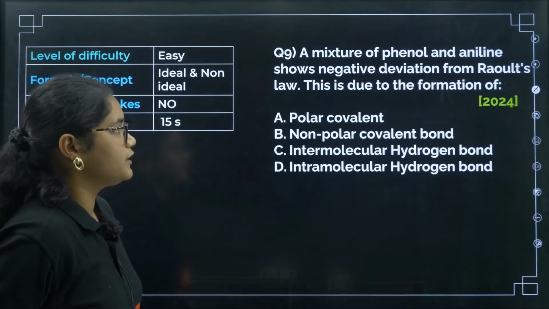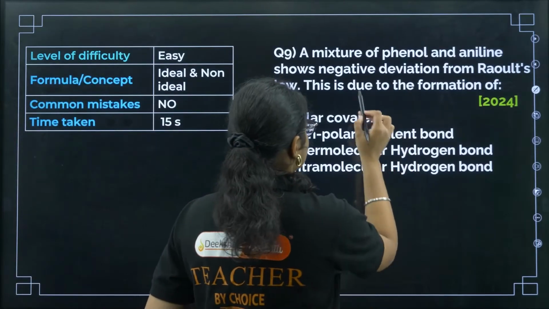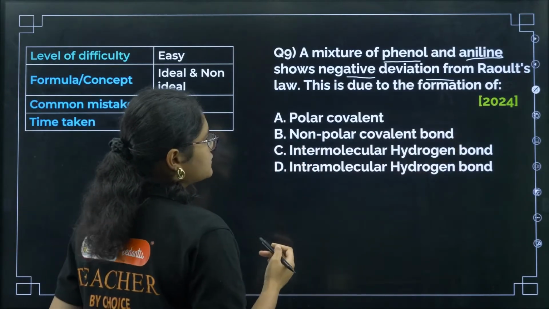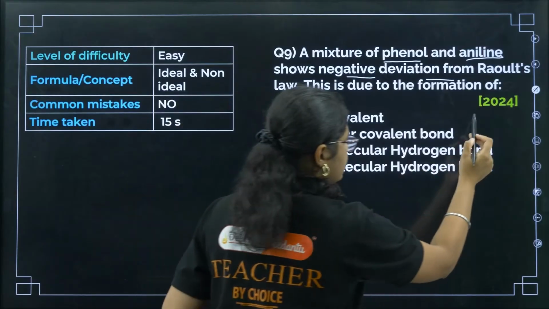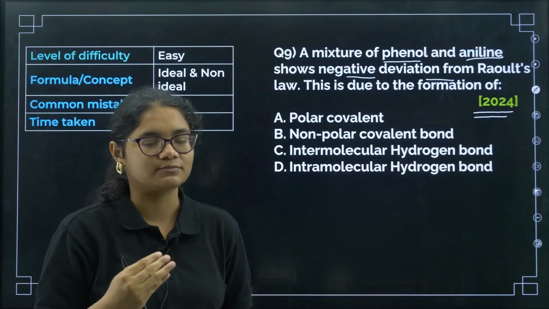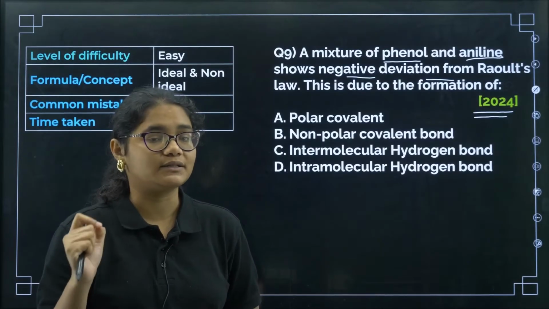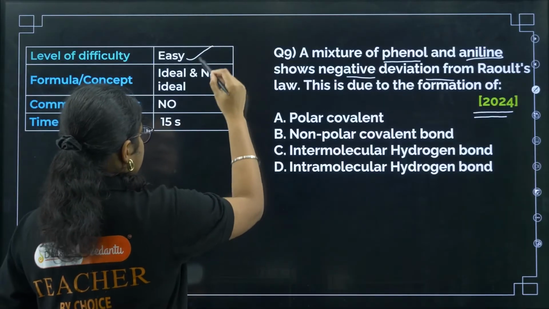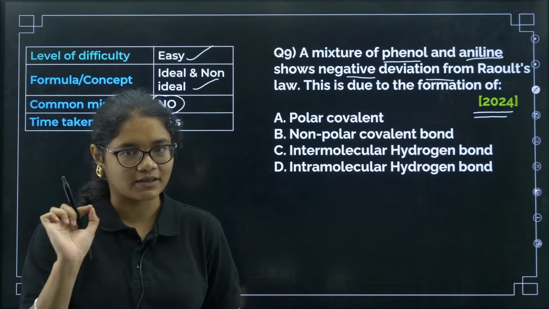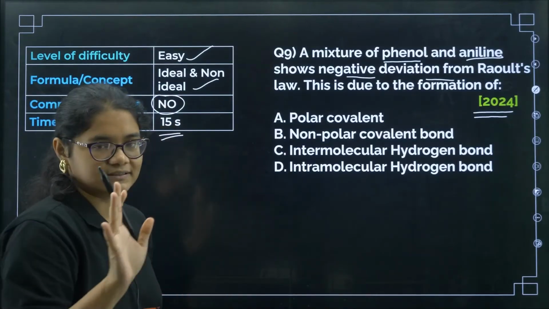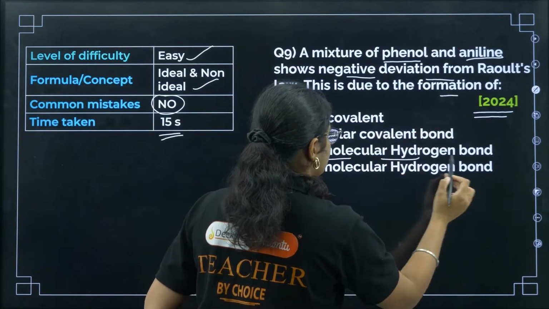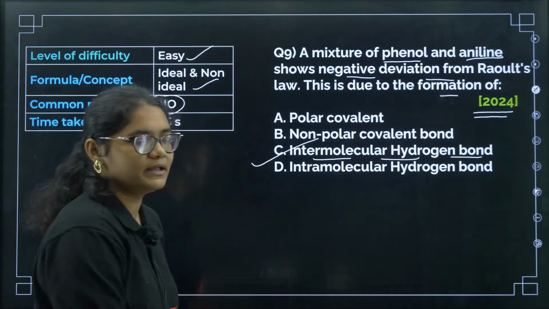Next, a mixture of phenol and aniline shows negative deviation from Raoult's law. Negative deviation is due to the formation of what? This question was asked in the recent year 2024, and in 2024 very easy questions have been asked from the solutions chapter. The only thing is you need to remember the examples. Again it is ideal and non-ideal solutions. There is no chance of any mistakes if your examples are correct. Time taken, 10 to 15 seconds is more than enough. So due to the formation of intermolecular hydrogen bonding, the answer has to be option C here.